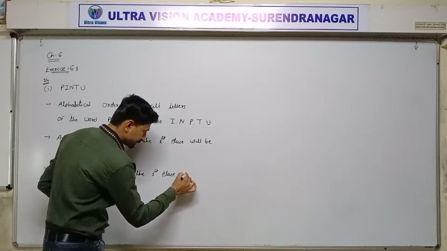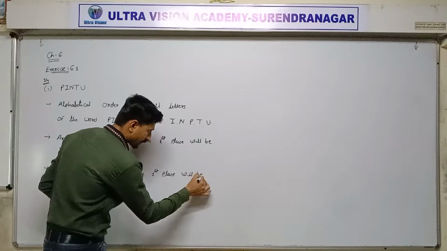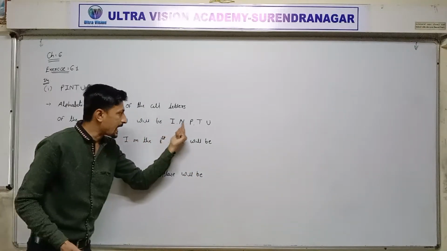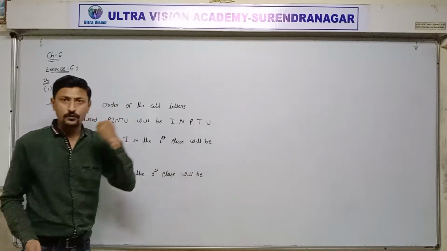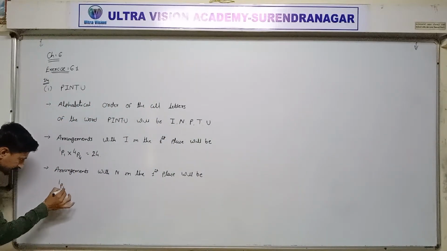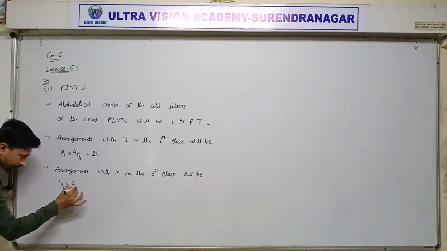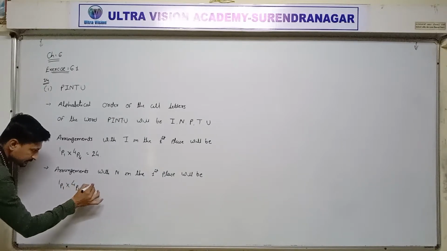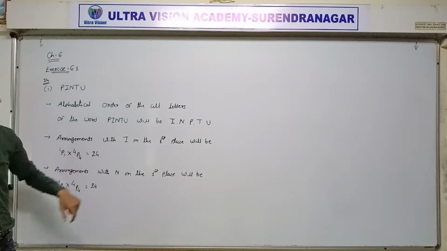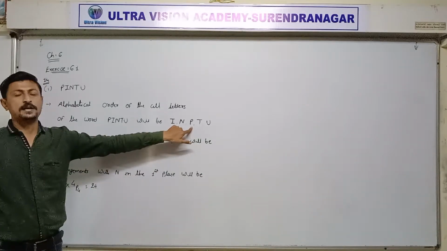N is repeated one time and the remaining I P T U, the rest of the 4 letters. So same, 1P1 into 4P4, 24 ways. Now next, in the first place P, our first letter of the word is P.